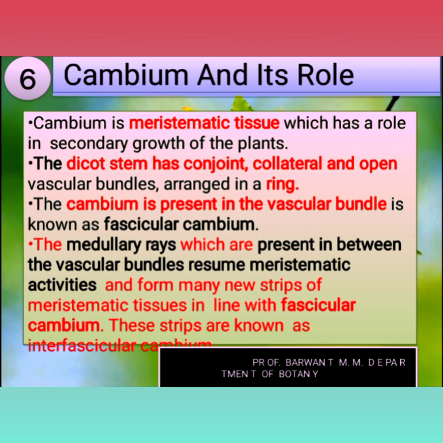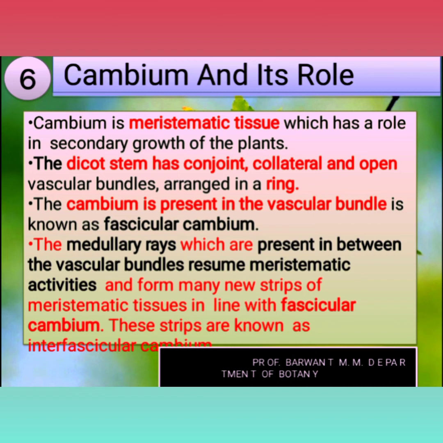In a dicot, the stem has conjoint, collateral, open vascular bundles, and they are arranged in a ring form. That is the key character to understand here. Most students don't know which type of vascular bundle is present in a dicot plant. The stem shows the conjoint, collateral and open type of vascular bundle, and those vascular bundles are present in a ring form.